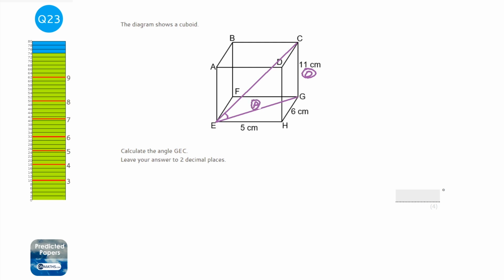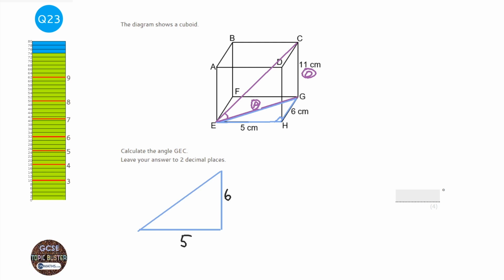easy to find, because if you have a look at the right angle triangle here, we have two of the lengths. We've got the 5 and the 6, and we're looking for the third. And because it's a cuboid, we know that that's a right angle there. So the first thing I would do to start this question off is just copy down the triangle that we've got at the bottom.